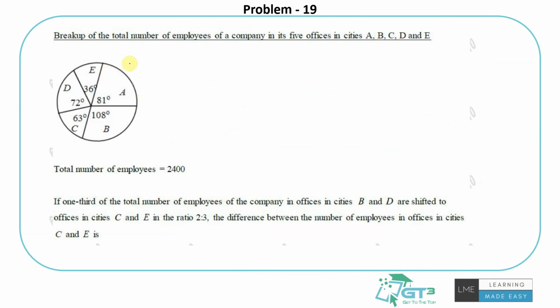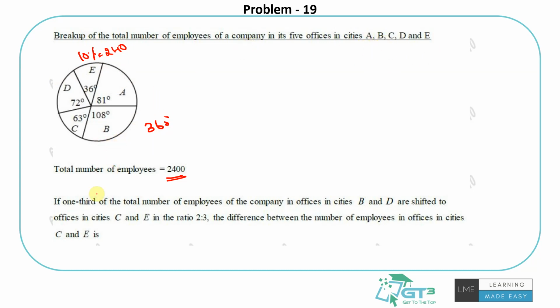Right, a breakup of the total number of employees of a company and its 5 offices in cities A, B, C, D and E. They have given it in degrees. The total number of employees is this. You have to understand the total circle is 360 degrees. So if they give a percentage, you take 100%; if it's in degrees, 36 degrees out of 360 degrees is 10%. And the employees are 240 people from city E.